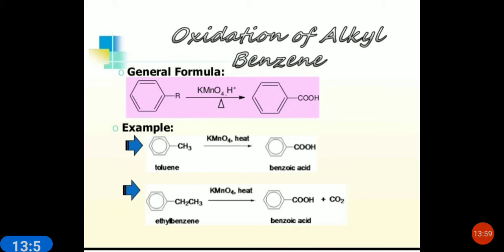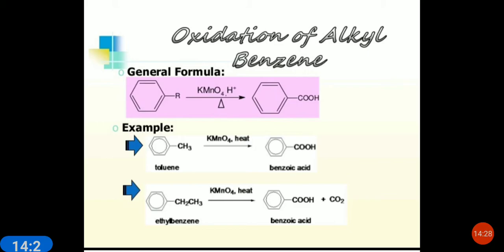So first we will see the oxidation of alkyl benzene. Aromatic acids are obtained by the vigorous oxidation of alkyl benzene with a number of oxidizing agents such as acidic or alkaline potassium permanganate KMnO4, acidified potassium dichromate K2Cr2O7 or even dilute HNO3.